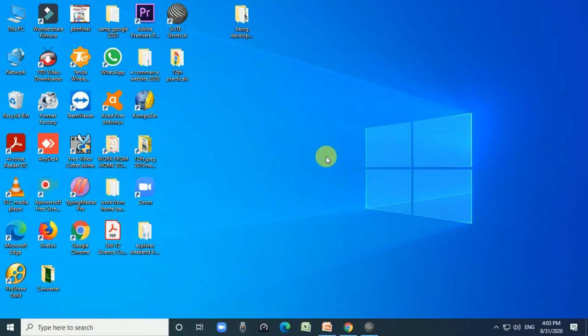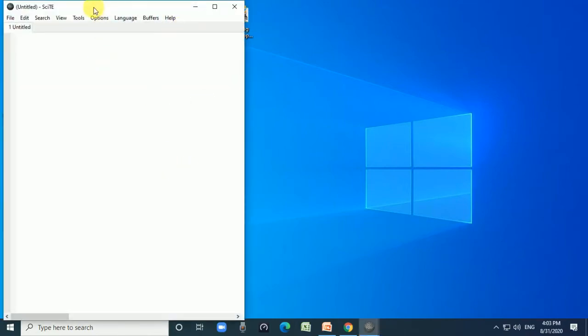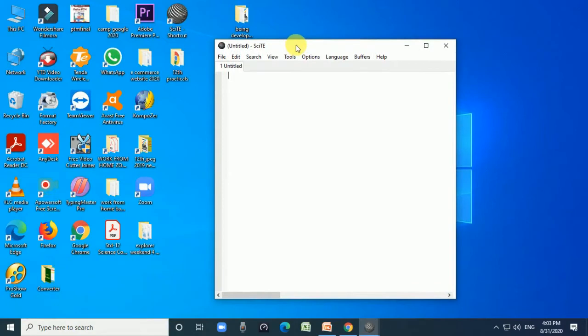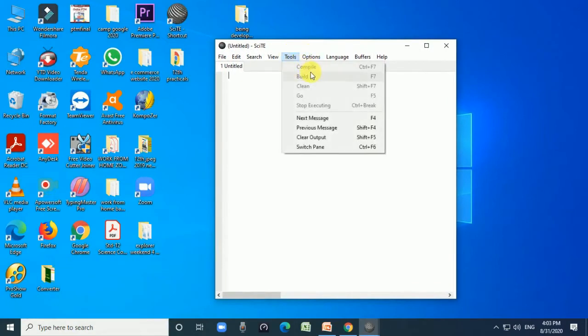Then how to set this Java Development Kit, JDK file, and this is how to compile in this SkyText editor, right? Here in the tools, the compilation option is given. Java Development Kit JDK is used to compile your Java programs, right? So if you want to set this option, then